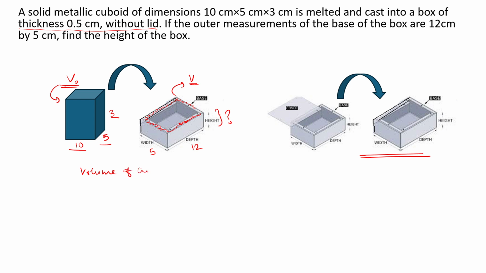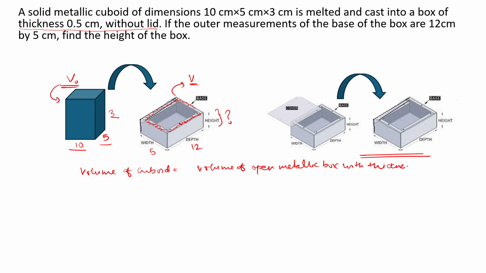Volume of the cuboid will be same as the volume of the open metallic box. And it is open because there is no lid. Okay, open metallic box, with a thickness. We can just say it with a thickness.